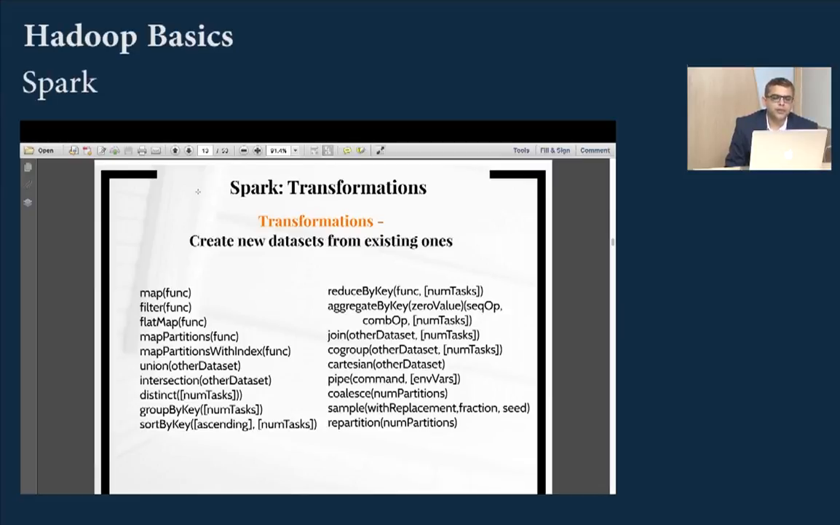So these are some of the most common transformations: map, filter, flat map, map partition, and so on and so forth.